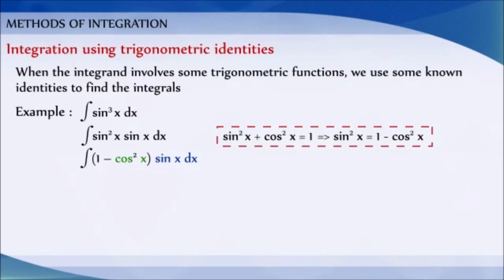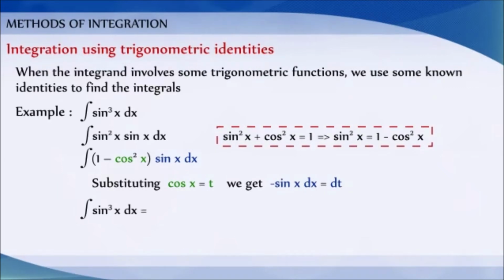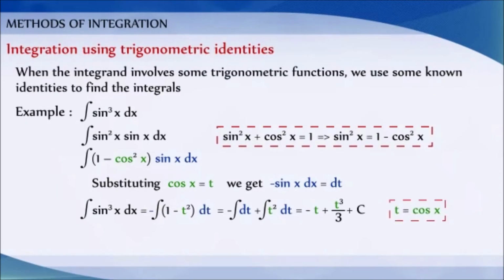Now, by substituting cos x is equal to t, we get minus sin x dx is equal to dt. Therefore, integration of sin cube x dx is equal to minus integration of (1 minus t square) into dt, which is equal to minus integration of dt plus integration of t square dt, is equal to minus t plus t cube by 3 plus c. Now substituting t as cos x, we get minus cos x plus 1 by 3 cos cube x plus c.